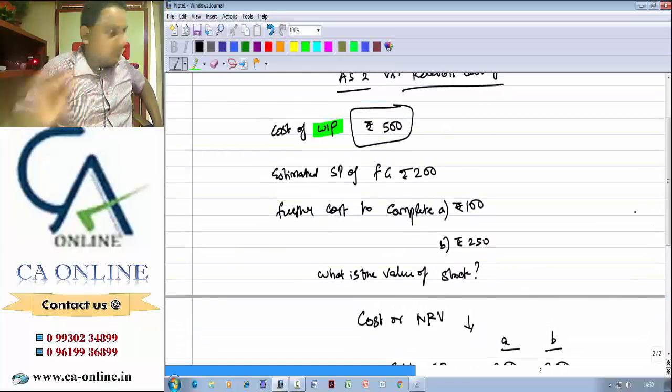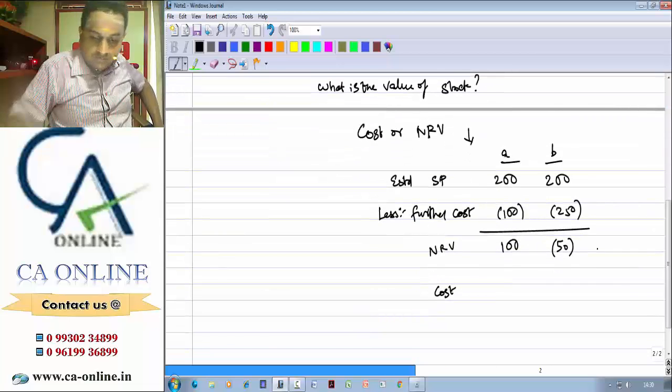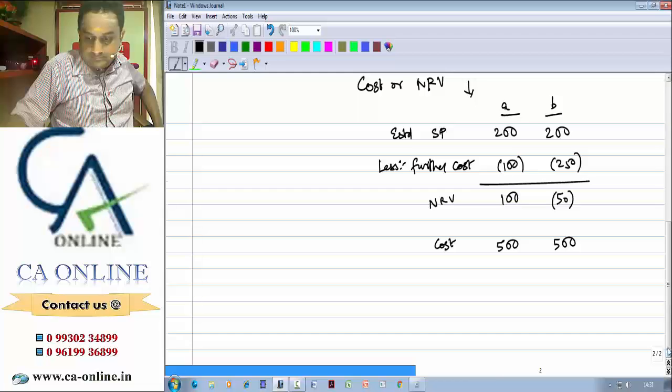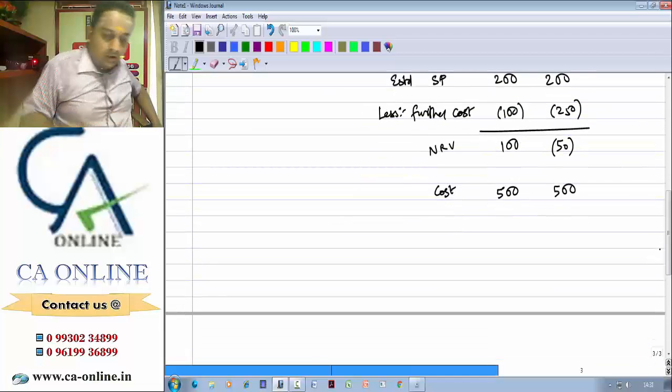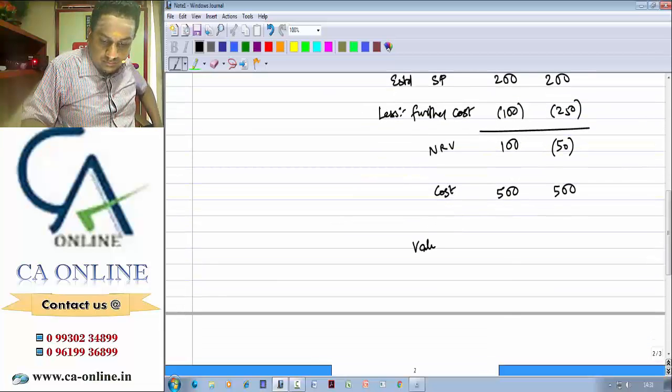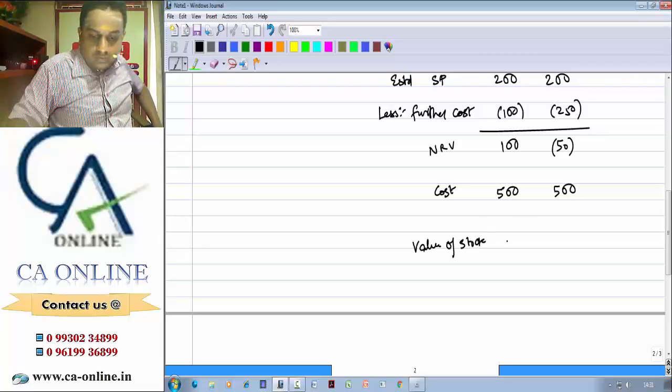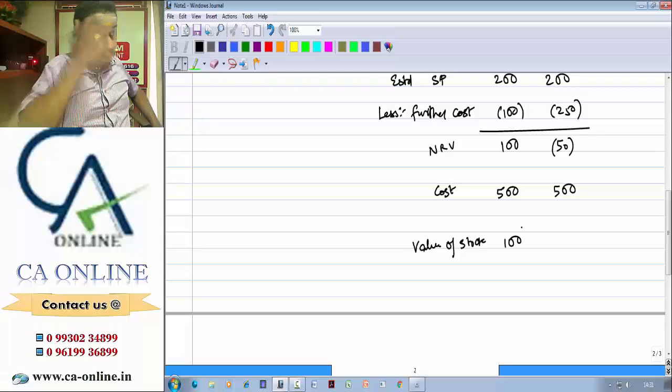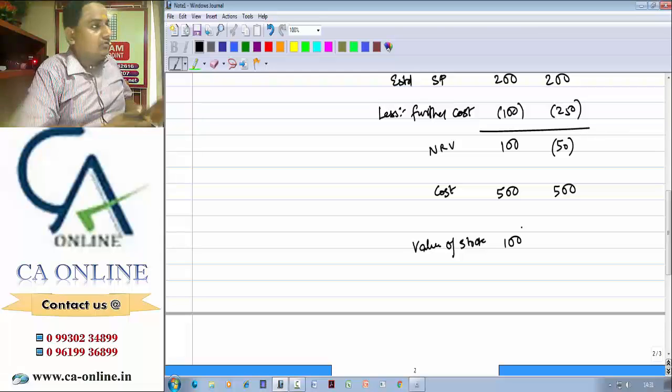Cost you cannot change. What has happened is cost 500 and 500. Now how is stock valued? So here it is 100. Cost or NRV, whichever is lower.